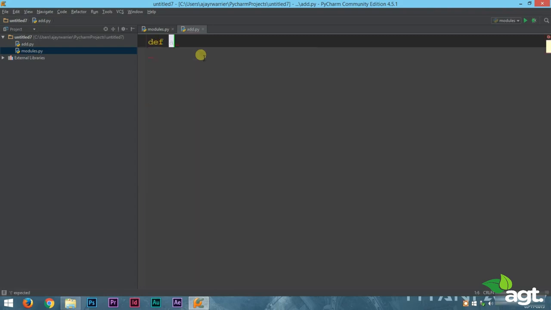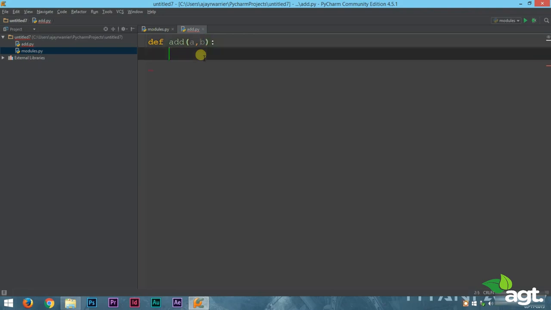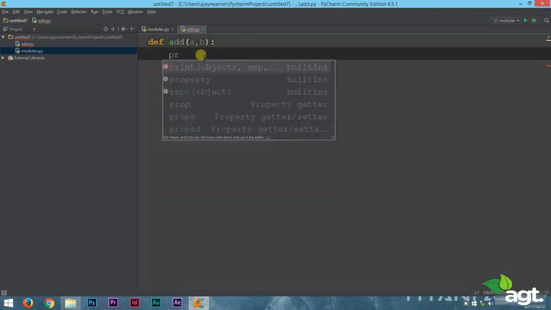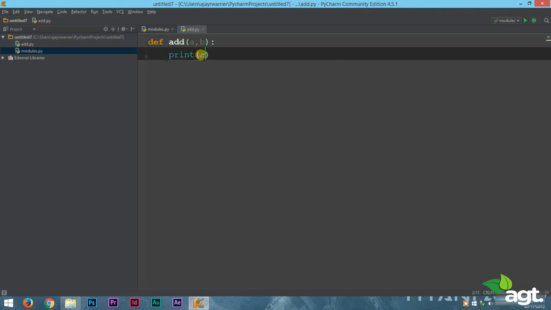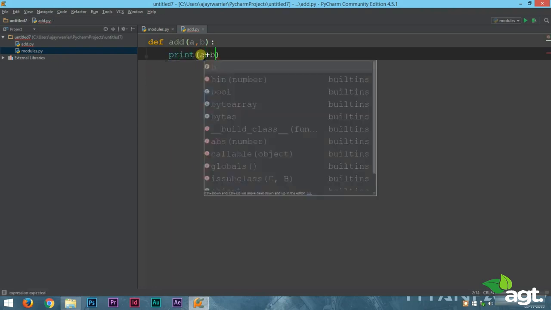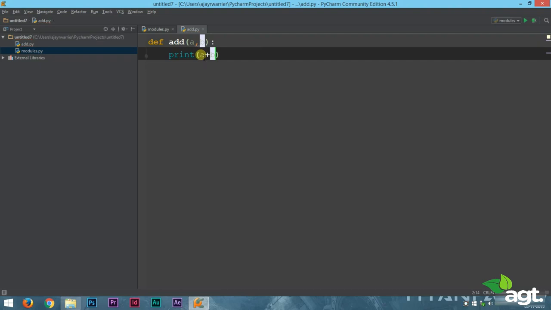Inside this file we are writing a function called add, which will add two numbers. Print A plus B. A very simple function which will add the two numbers.